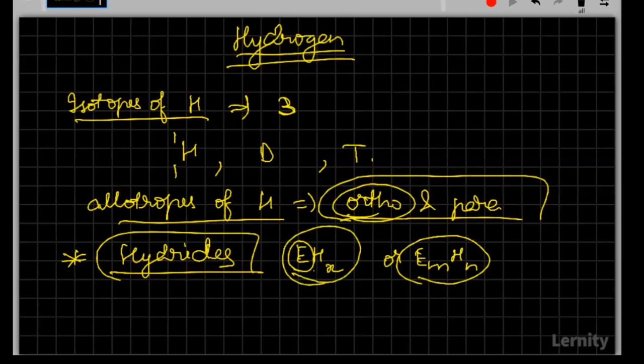In this chapter the questions have been very direct: which among the following is an ionic hydride, which is a covalent hydride. So it's better we revise it, and indirectly we are doing the questions. Still, at the end, if we find time, we'll also try to do the questions directly.